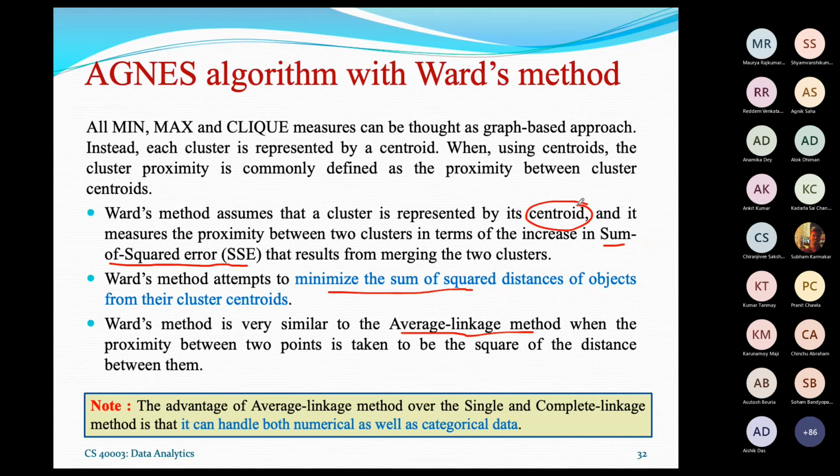A centroid is not necessarily a physical object; it can be a virtual object also. And for this centroid, you can calculate the average click distance, right? So it is actually a combination of click distance and centroid calculation. That is the WARD method actually.